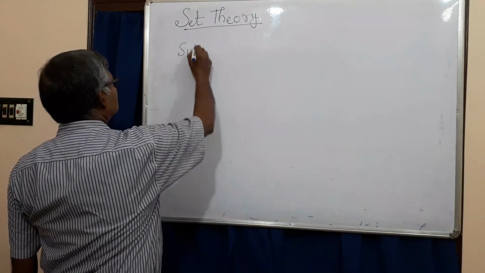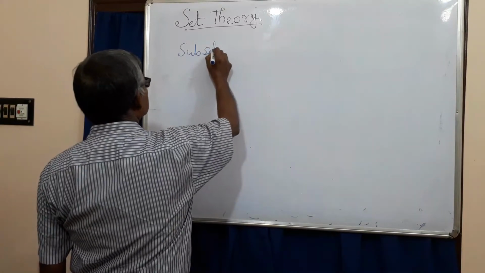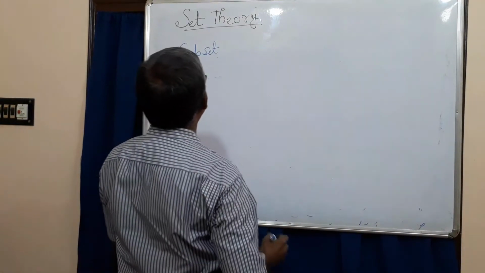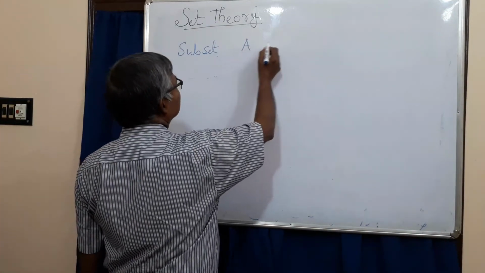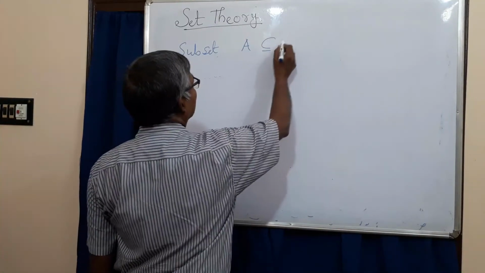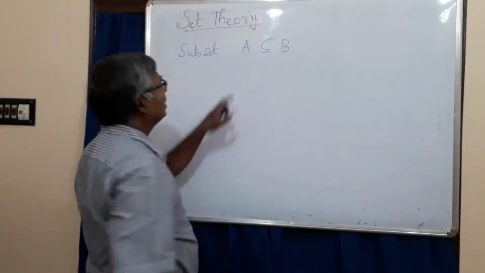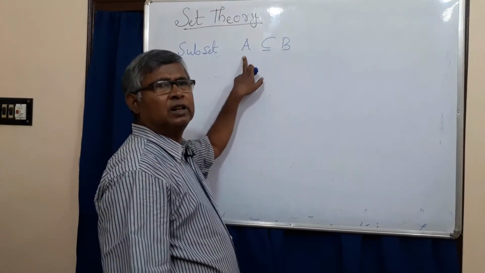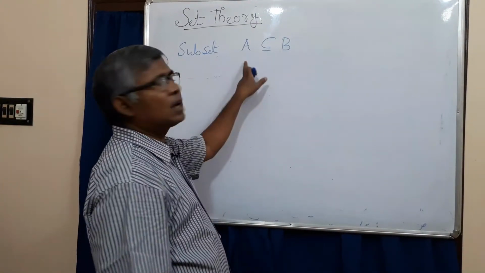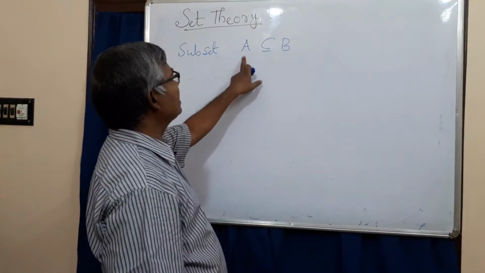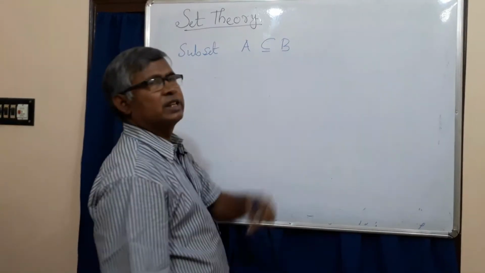Subsets. A set A is called a subset of B if every element of A is an element of B. Then we say A is a subset of B and write it in this notation.